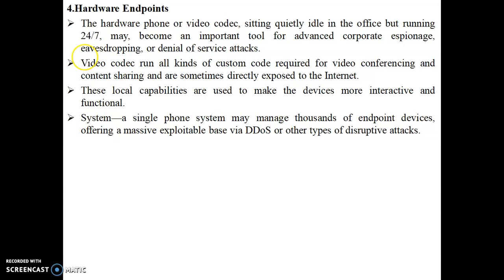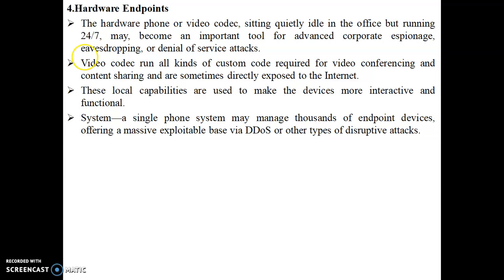Video codecs run all kinds of custom code required for video conferencing. So for video conferencing, we usually require a video codec. It is a type of hardware component, and content sharing and some others are directly exposed to the internet. So what they want to say is, to run the video or to run the conferencing over VoIP, we may require some hardware components. These hardware components may also suffer from the above mentioned attacks.